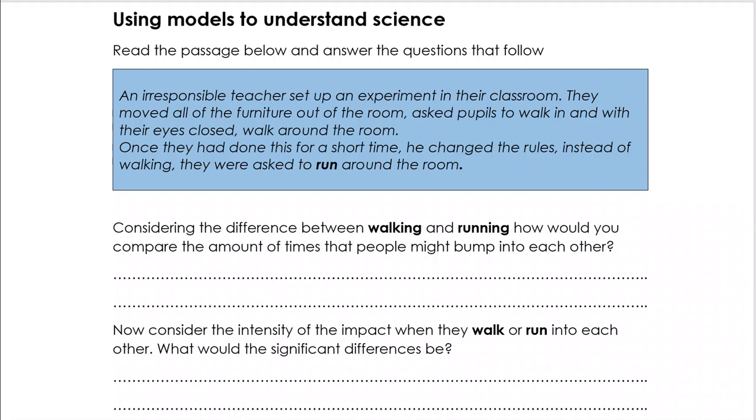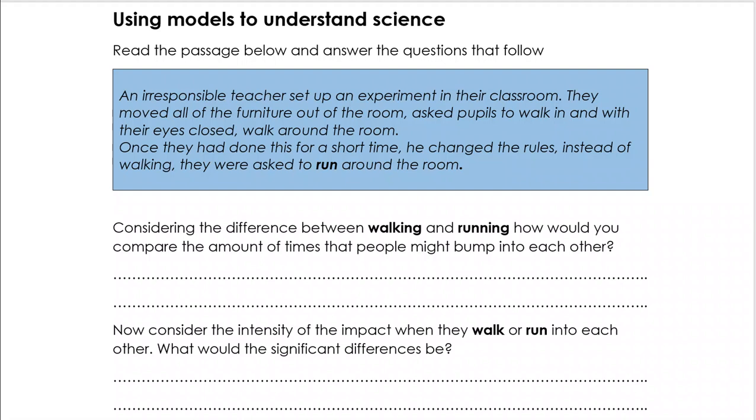So in this model, we have an irresponsible teacher setting up an experiment in the classroom. Move all of the furniture out of the room, ask the pupils to walk in, close their eyes and walk around the room. Once they've done this for a short time, the teacher asks them to run around the room, still with their eyes closed.